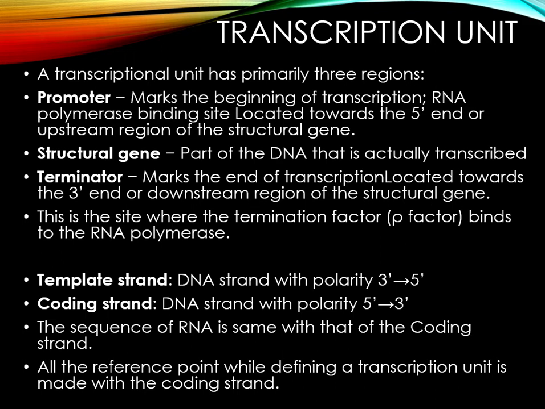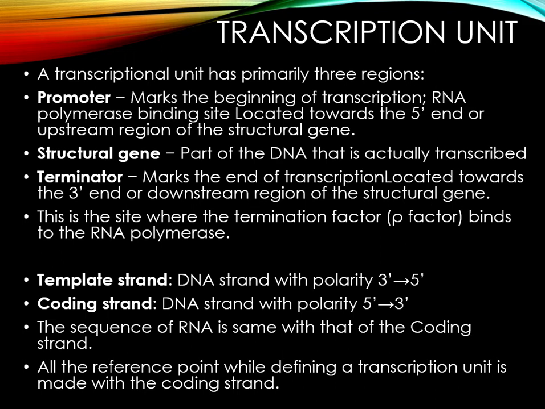Third is the terminator, the region where transcription ends. Now, the DNA dependent RNA polymerase catalyzes polymerization in only one direction, that is 5' to 3'. The DNA strand that has the polarity 3' to 5' acts as a template and is also referred to as the template strand.